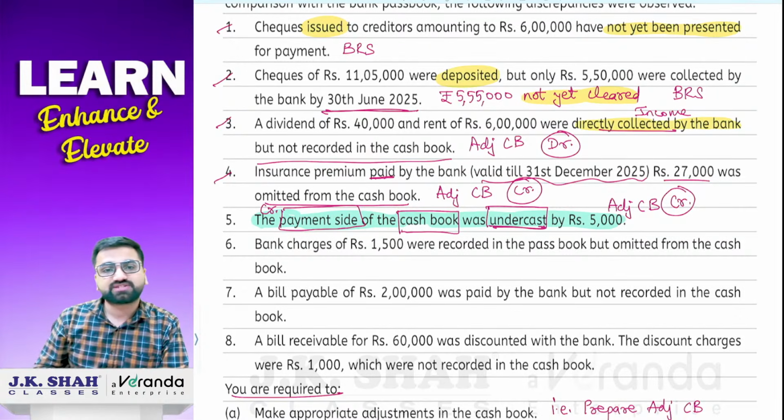So your cash is going out in a way. When recorded in payment, it means your cash is reducing from the business. Balance is reducing. So that is why adjusted cash book credit side.